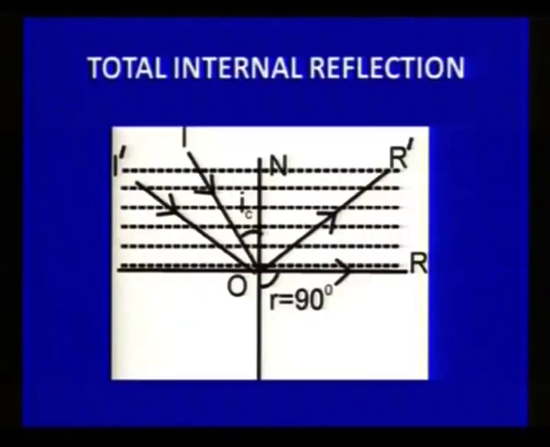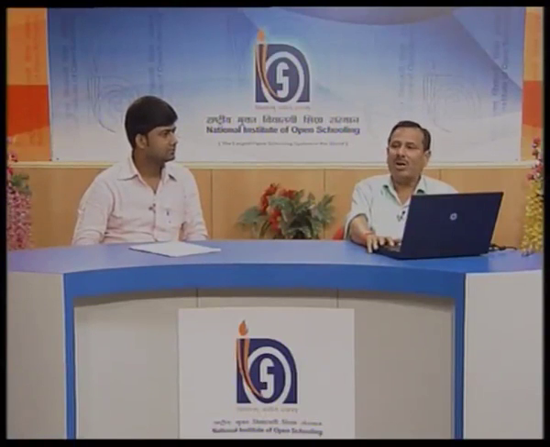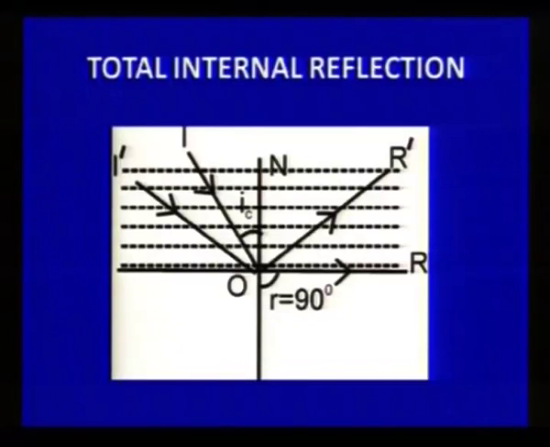So, what happens when the angle of incidence during refraction keeps on changing, there is a particular angle of incidence for which the angle of refraction is 90 degree. If the angle of incidence is made greater than this particular angle of incidence, then light comes back into the same medium, and the phenomenon is called total internal reflection. So, for total internal reflection, the angle of incidence must be greater than the particular angle of incidence that is known as critical angle, and let us see how this critical angle will be measured.